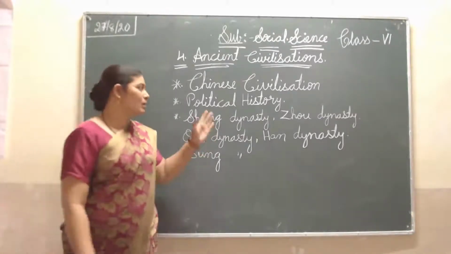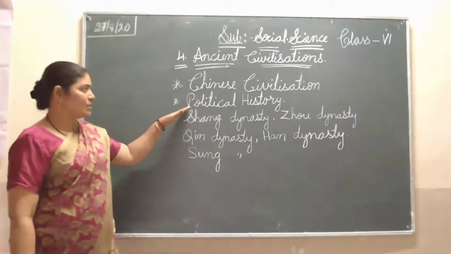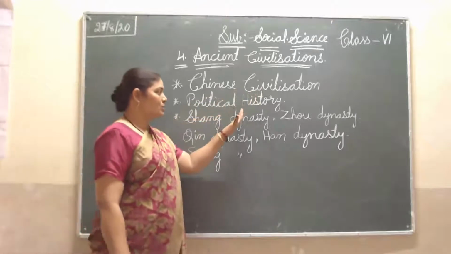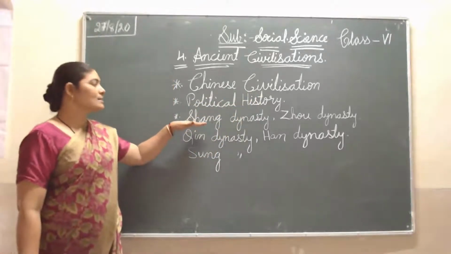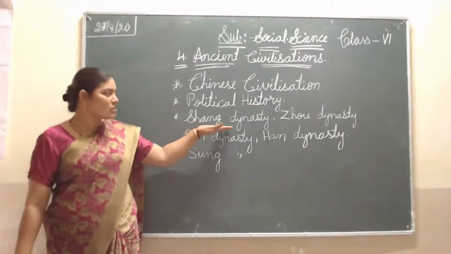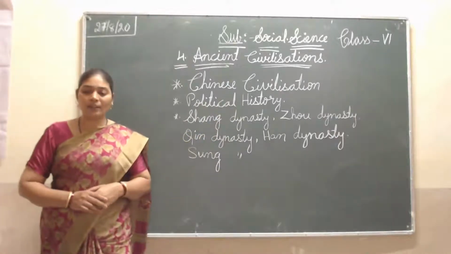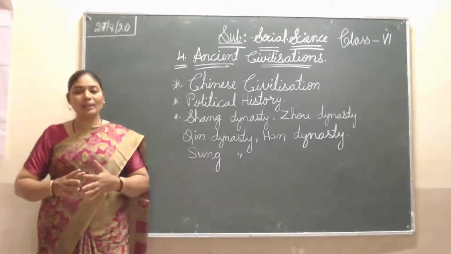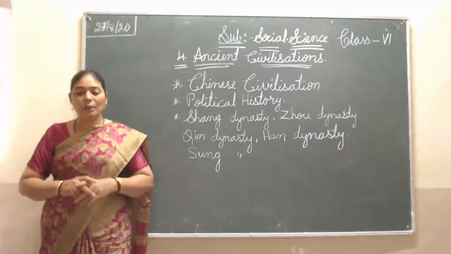Now we are going to study the second topic, the political history. In the Chinese political history, first the Shang dynasty started ruling here. The Shang dynasty developed this place very well. They ruled from the 18th century BC to the 12th century BC.